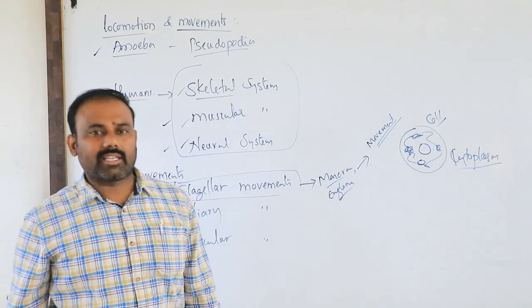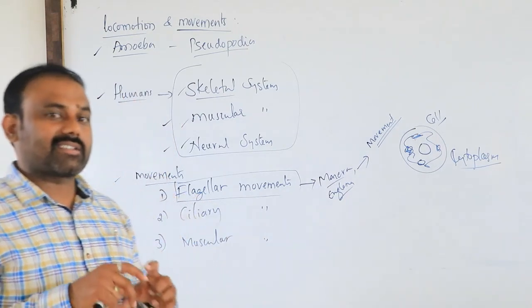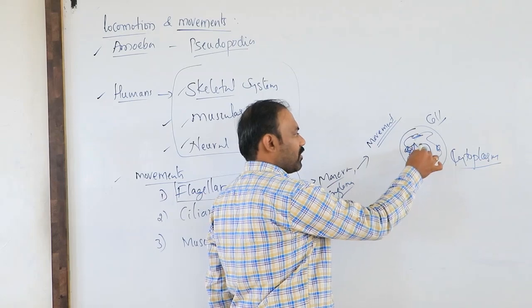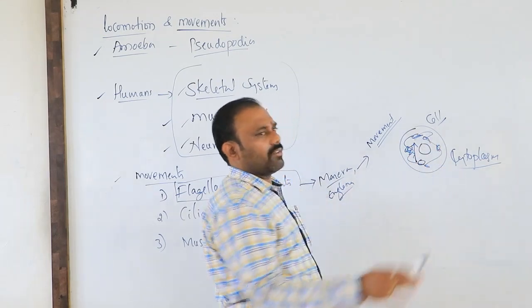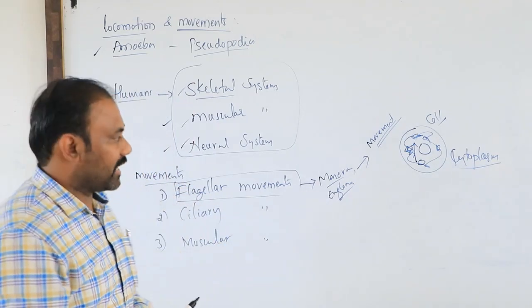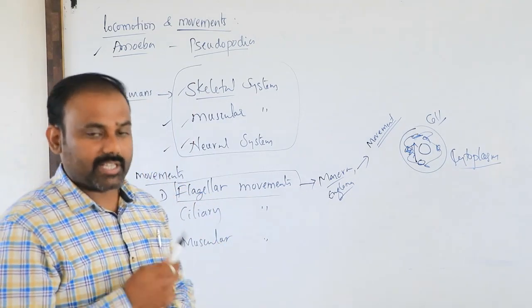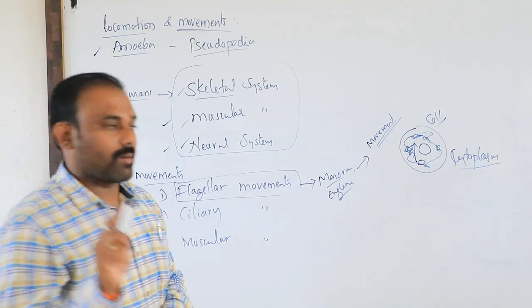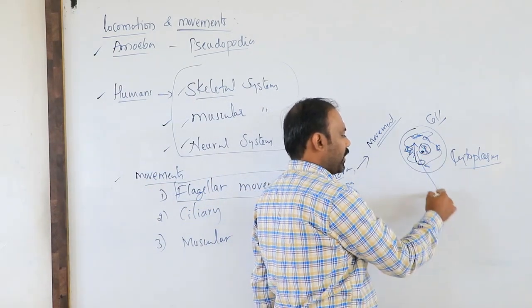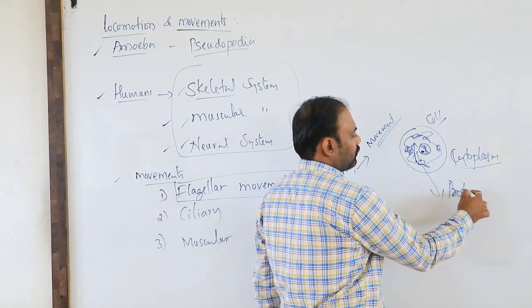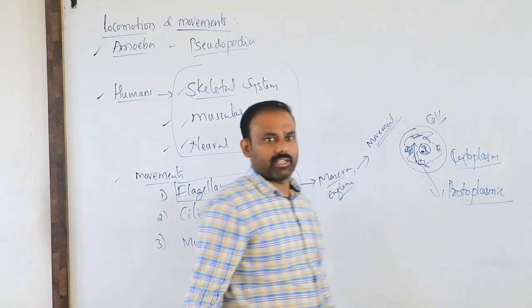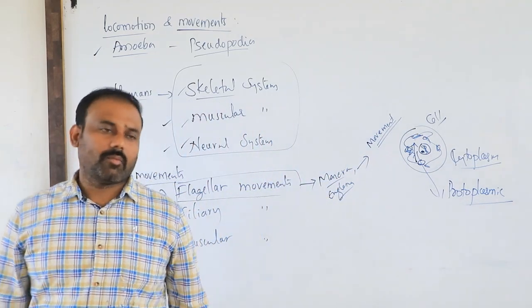They can wander around the cytoplasm, or protoplasm. So simply consider it as protoplasmic movement.